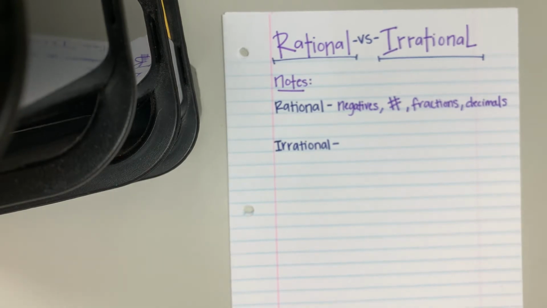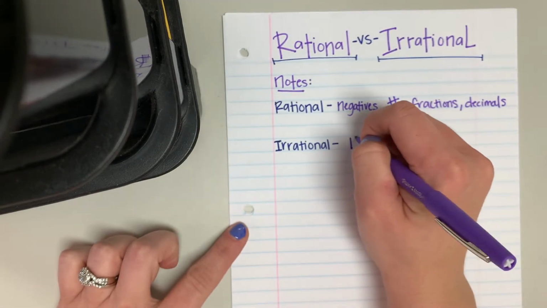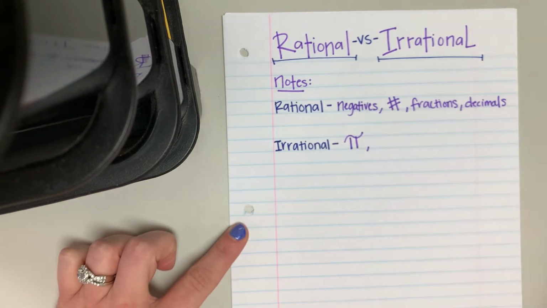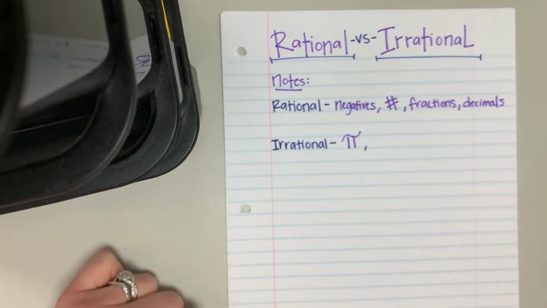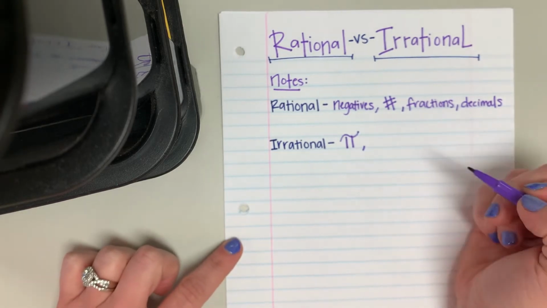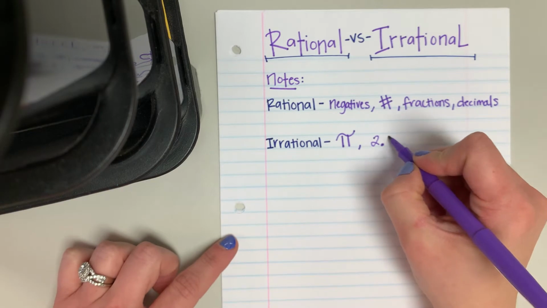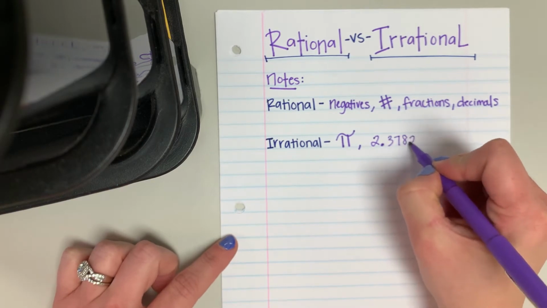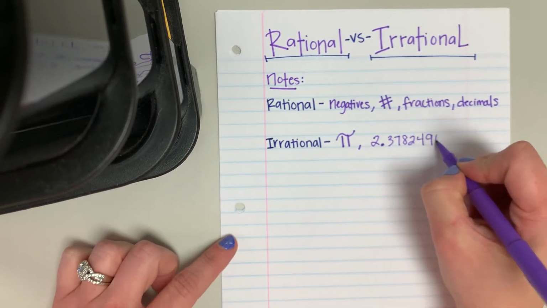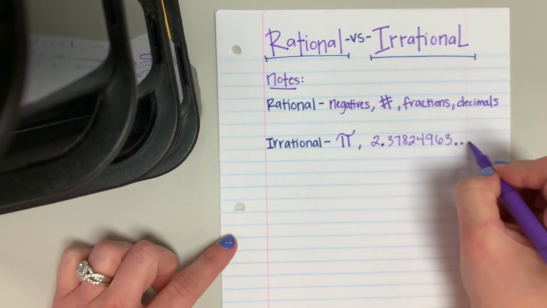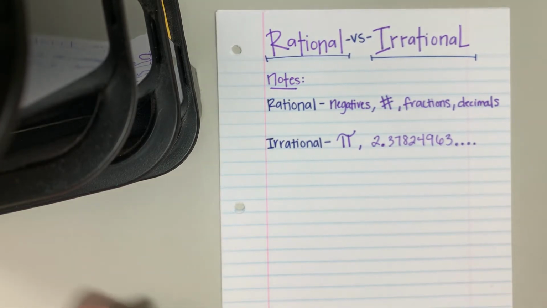So an example of an irrational number would be pi. Pi goes on forever and ever and ever. So that's irrational. It doesn't stop. It doesn't terminate. Another example of irrational would be if you had a decimal, let's say you had 2.37824963 blah blah blah blah, and it just keeps going in a different formation. There's no pattern about it at all.